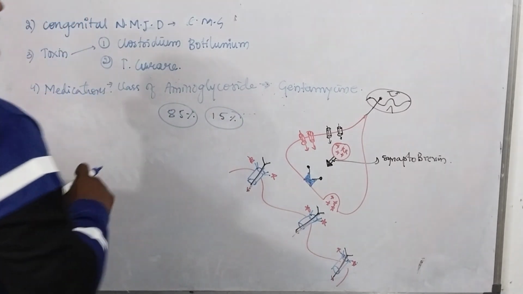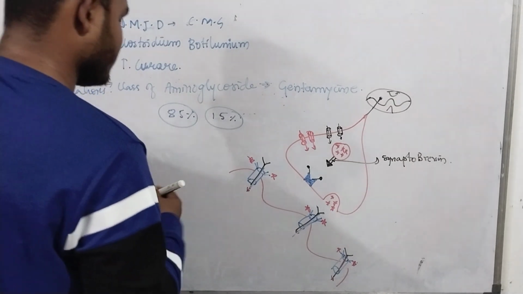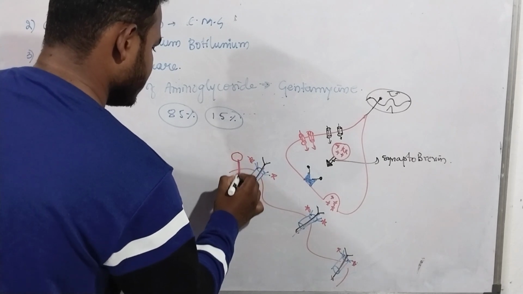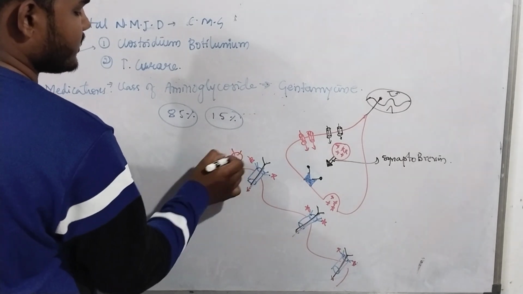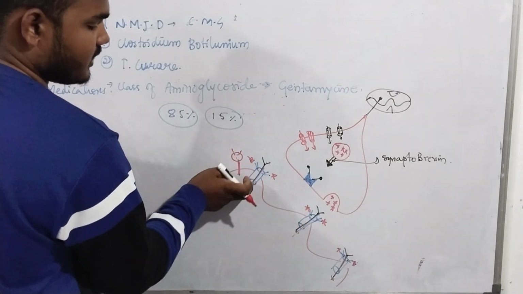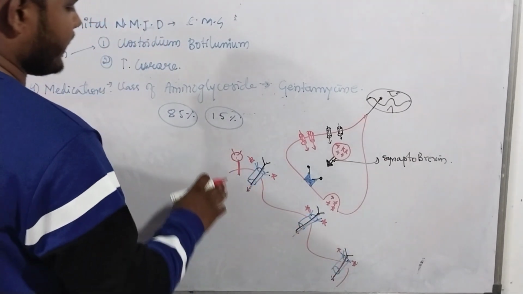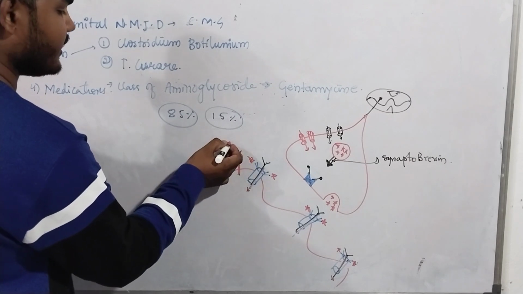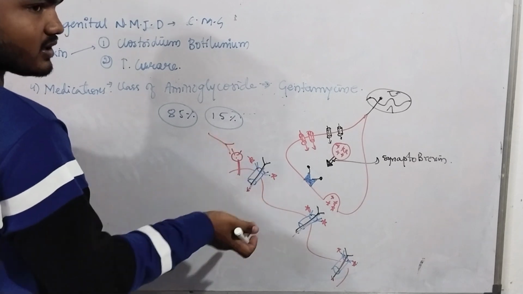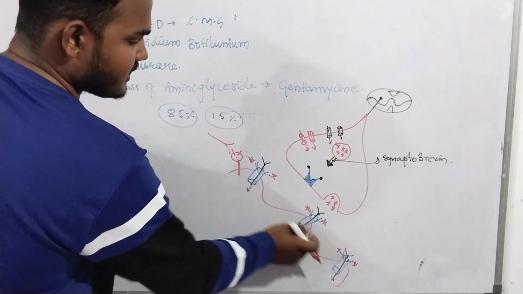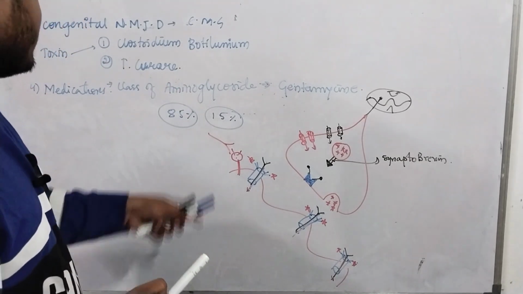15% of myasthenia gravis involves a special protein, the MuSK protein. It is present on the sarcolemma of the muscle, and this protein regulates the number of acetylcholine receptors on the layer of the postsynaptic membrane. If an antibody fights against this protein, it won't function properly, and the number of acetylcholine receptors is impaired. Then also muscle weakness occurs. This is myasthenia gravis.